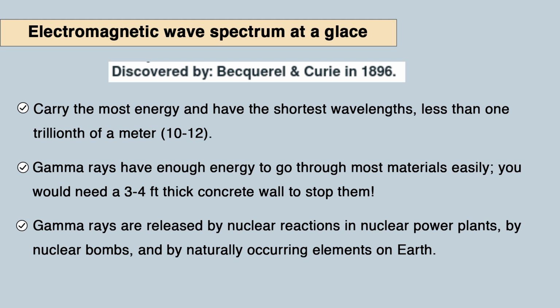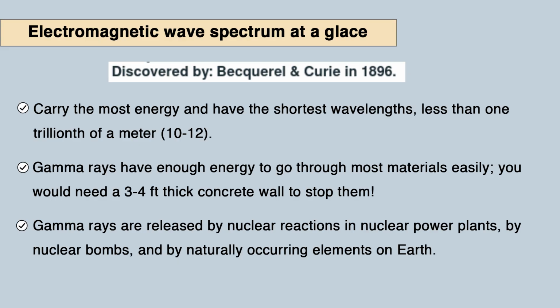Now, gamma rays were discovered by Becquerel and Curie in 1896. They carry the most energy and have the shortest wavelength, less than 1/1,000,000th of a meter, about 10⁻¹² meter. These gamma rays have enough energy to go through most materials easily. You would need a barrier 3 to 4 feet thick. This is very dangerous. Gamma rays are released by nuclear reactors in nuclear power plants, by nuclear bombs, and by naturally occurring elements on earth, and sometimes they are used in the treatment of cancer. So, one benefit is here, but there are other properties which show that gamma rays are so dangerous.